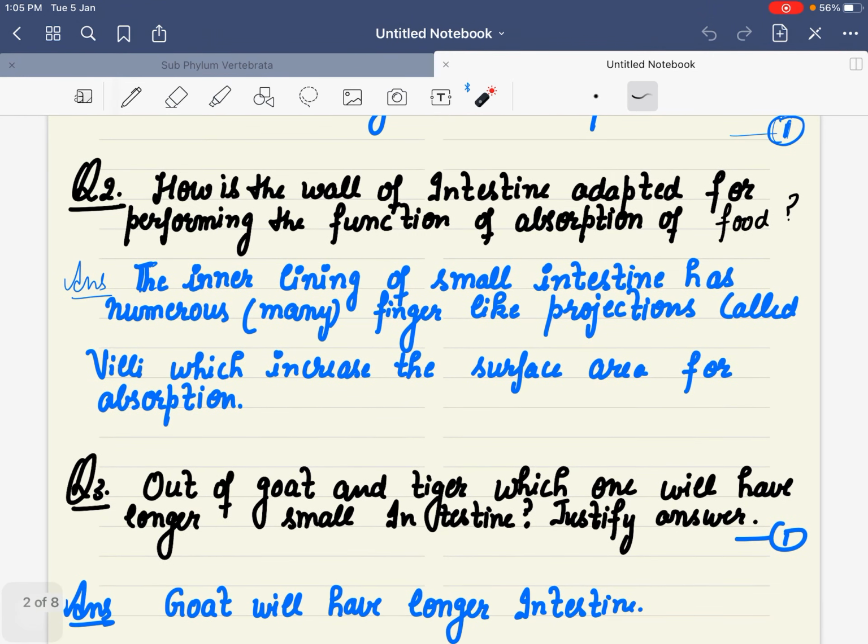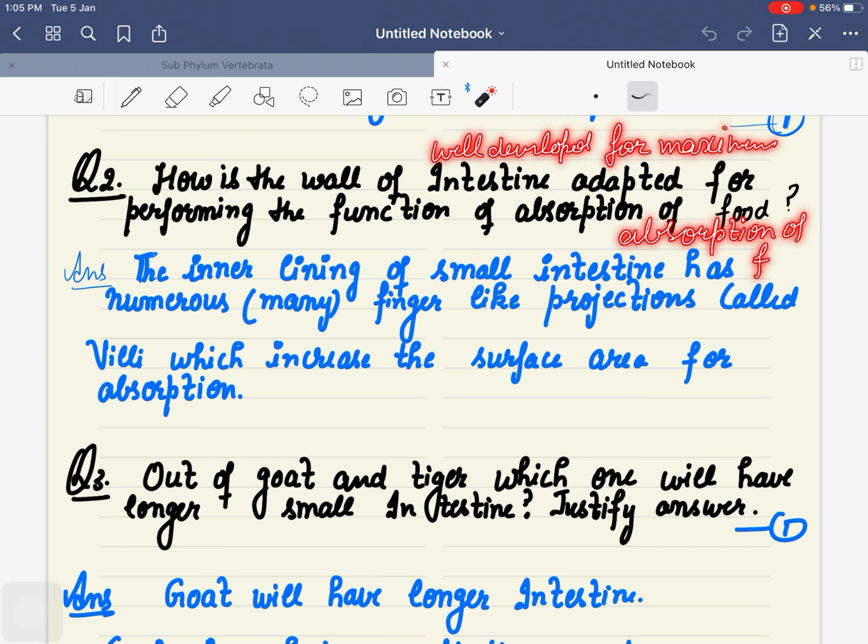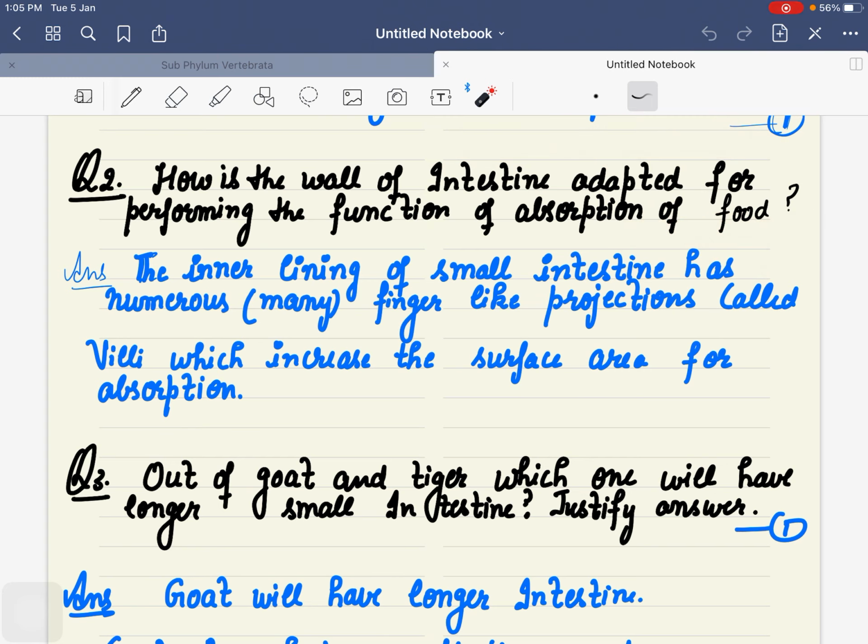How is the wall of intestine adapted for performing the function of absorption of food? Whenever we talk about the alimentary canal, the intestine is the portion which is well developed for maximum absorption of food. Always remember that. So something has to be there because of which they are going to absorb food.